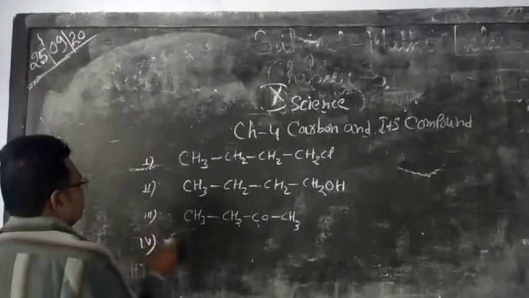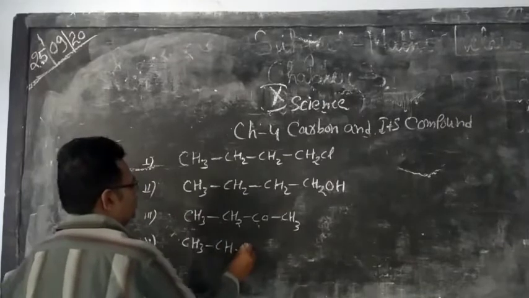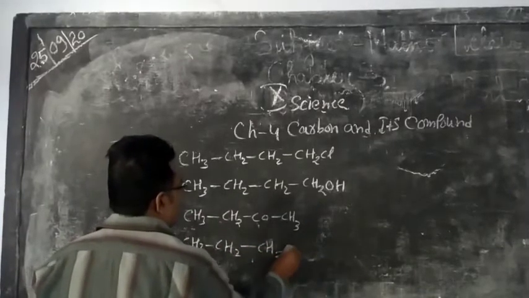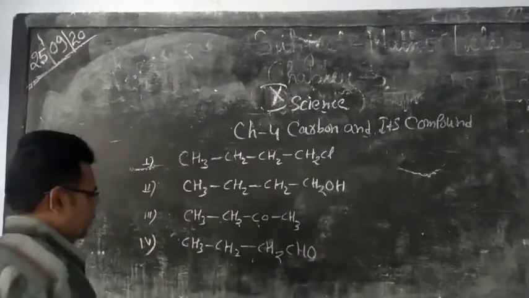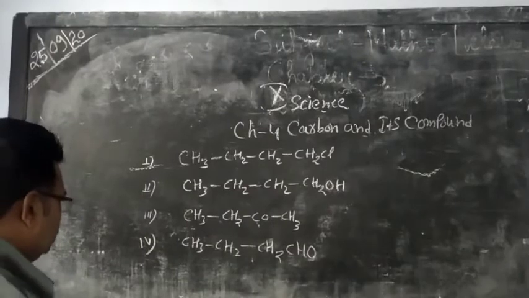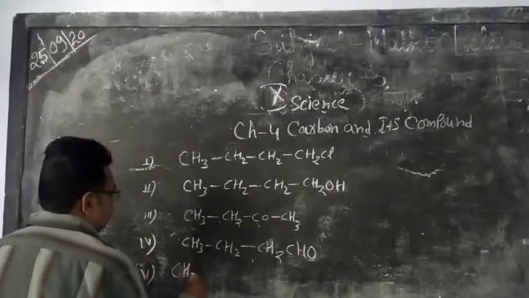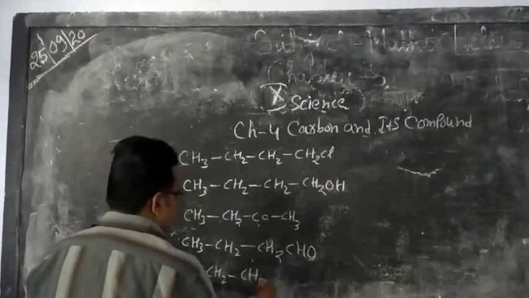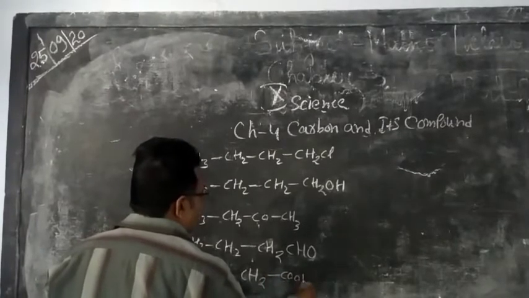The fourth one is CH3, CH2, CH2, CHO, and the fifth one is CH3, CH2, CH2, COOH.